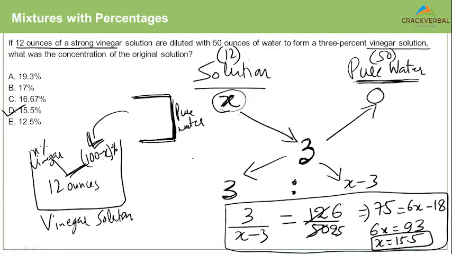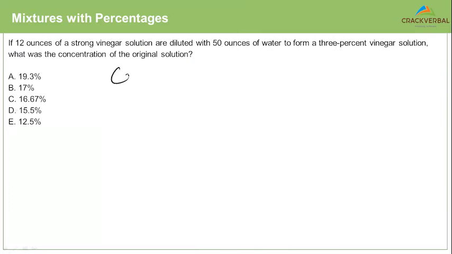I'll also show you another way of drawing the alligation diagram. So this alligation diagram was in terms of concentration of vinegar. We can also draw another alligation diagram which is in terms of concentration of water. Okay?